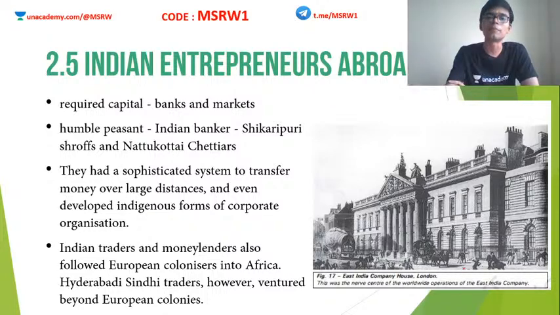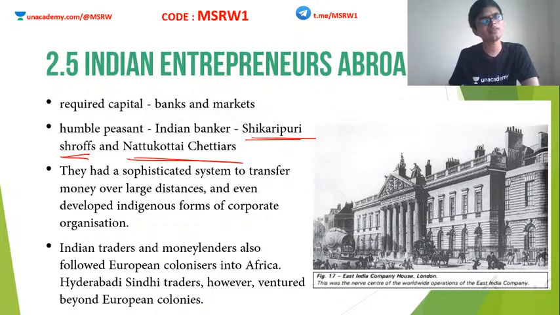So these poor people or humble peasants often approached the Indian banker for money. Just before the harvest season or the sowing season, they went to these moneylenders or Indian bankers for some kind of advances. These bankers were known as Shikaripuri Shroffs or the Nattukottai Chettiars, etc. In different parts of India, these people have different names. They are Indian traditional bankers.